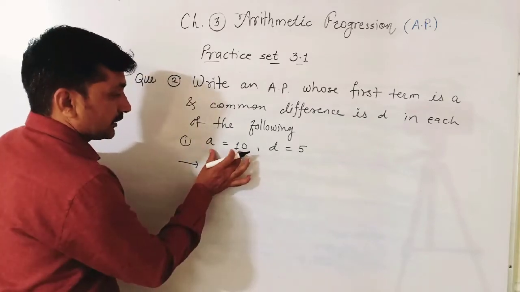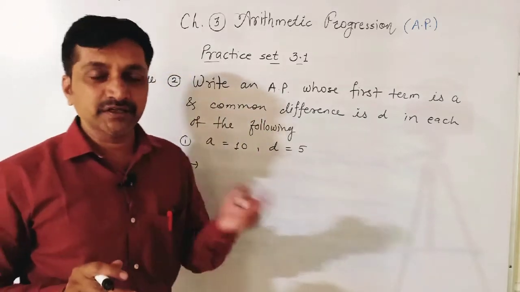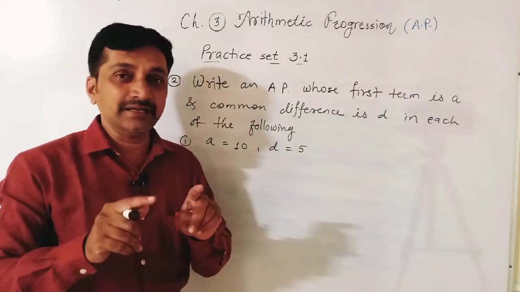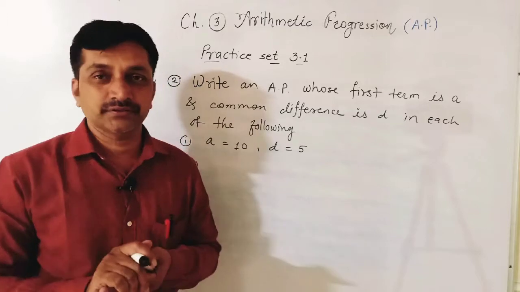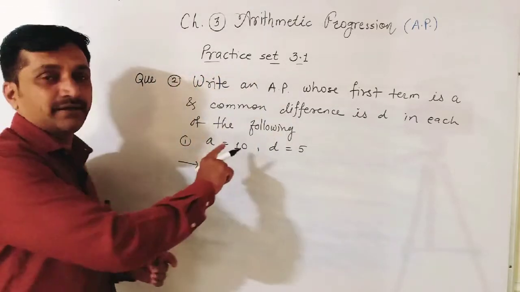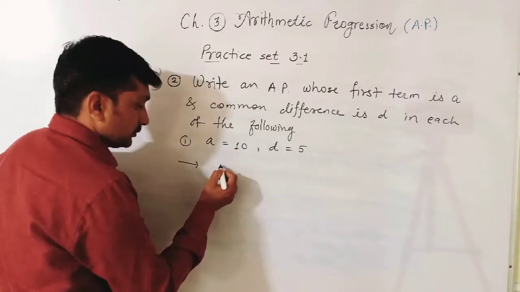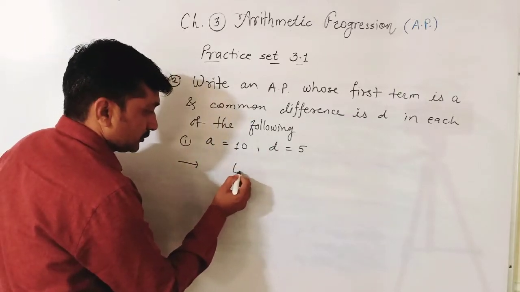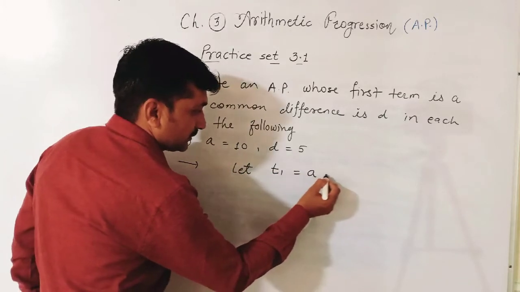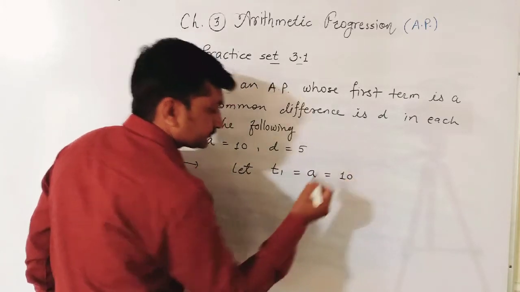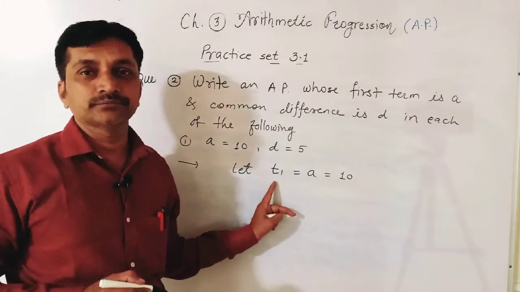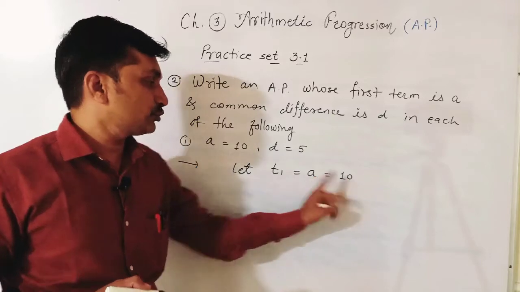Solution. Now here A means first term, but in the sequence we call it T1 for A. Therefore here T1 and A both are the same meaning. Okay, first term means T1 and T1 means A. Same. Now here let T1 is equal to A is equal to 10. Here the first term is given as 10, but we consider T1 for that.